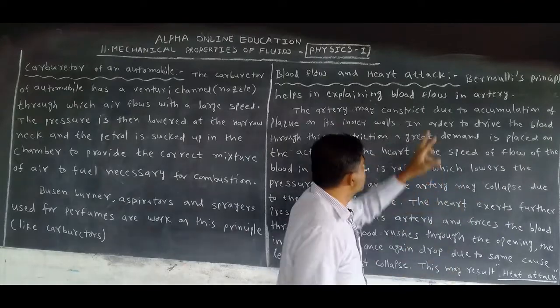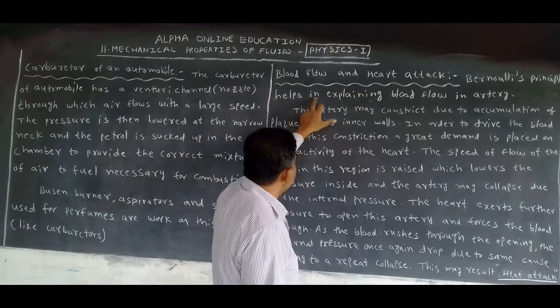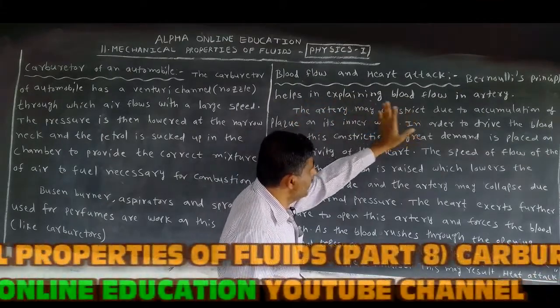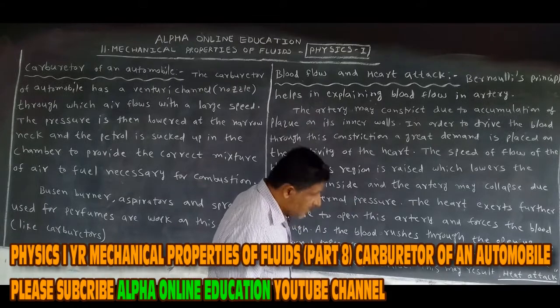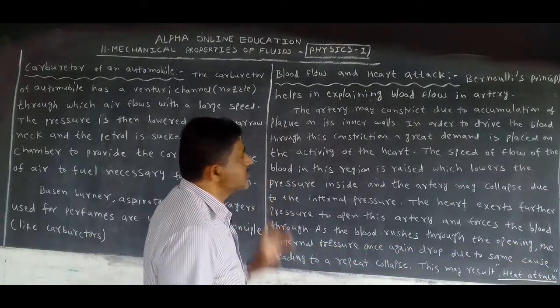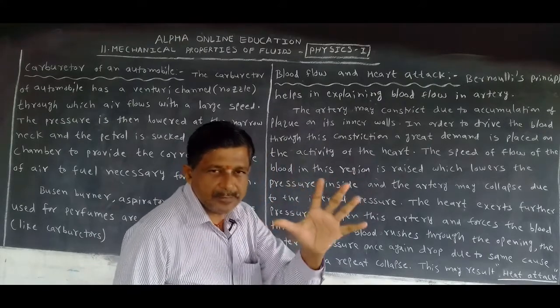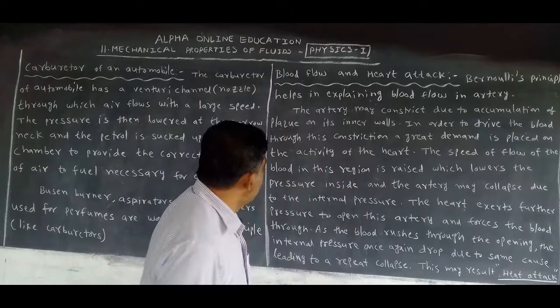Now let us see how Bernoulli's principle helps in explaining blood flow in an artery. From the artery walls the blood flows. The heart pumps it, passing through the artery walls.